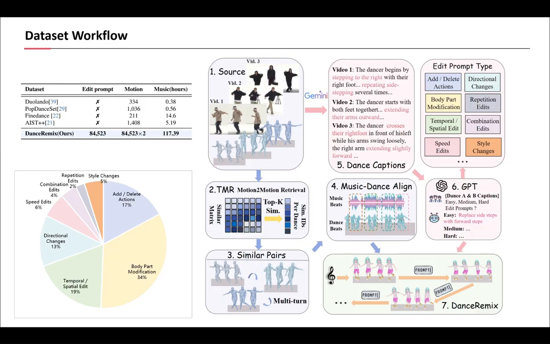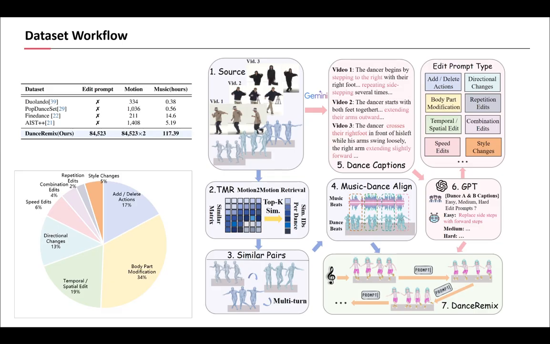To create our dataset, we developed a novel automated workflow. First, we use a retrieval model to find pairs of similar motions. Then, we align them to the same music beat. The most creative step is next. We use a powerful multimodal model, Gemini, to generate dense captions for the dance videos, and then leverage a large language model, GPT-4o, to synthesize the transformation script, or edit prompt, between the two motions. This pipeline allows us to build a rich and diverse dataset efficiently.